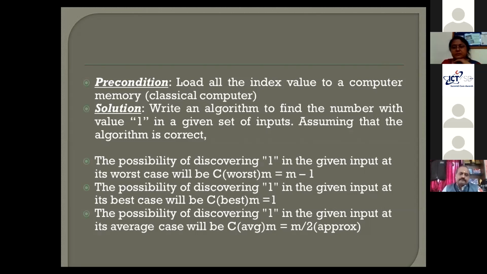My question is, can we increase this speed with any other computing method? So this is illustration 1. This is where our classical computers are lagging. Ultimately, it has to do approximately m by 2 calculations if the card is not found at the first location.